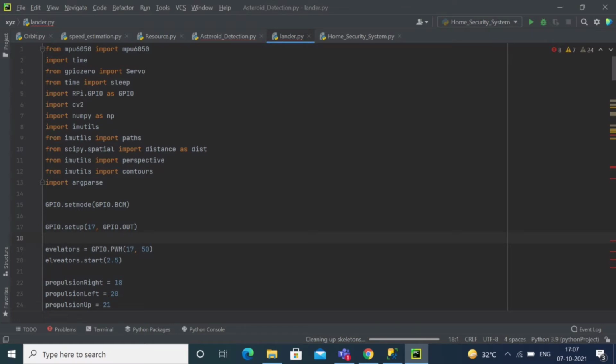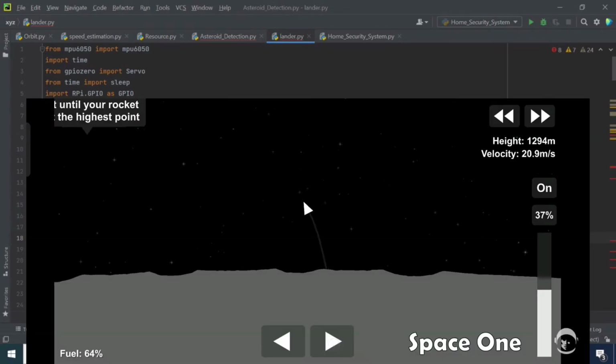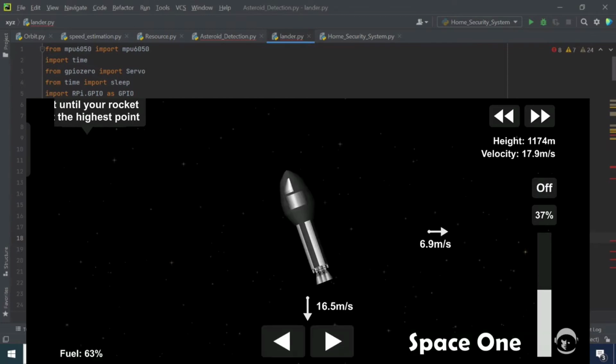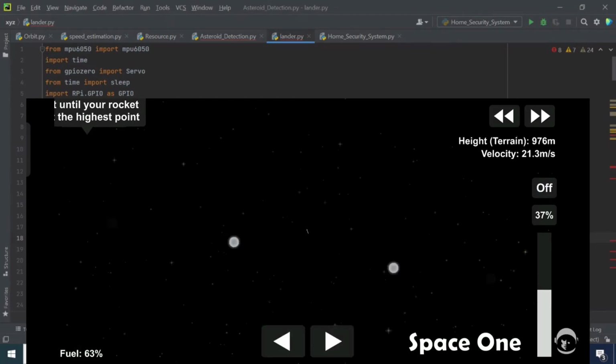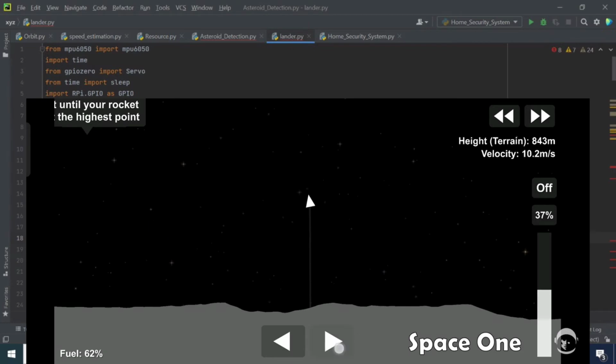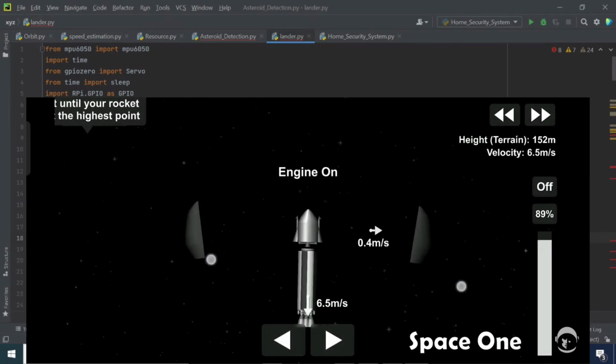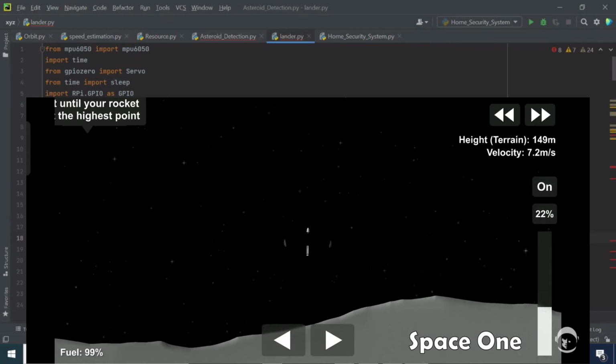After finding the landing site, the device will reduce the velocity and approach the landing site at an angle of descent with the use of the HC-SR04 ultrasonic sensor, maintaining an altitude of 100 meters. When the satellite is diagonally upward of the landing site, it will reduce the velocity, the main thrust will be on, diagonally down, and the legs will be extended so that the lander can land.